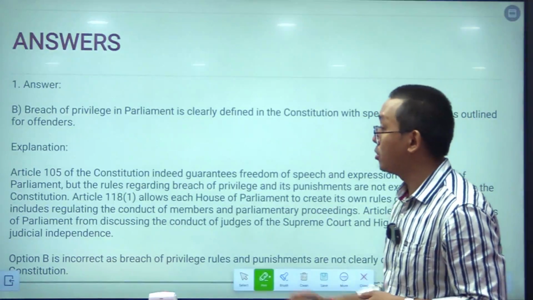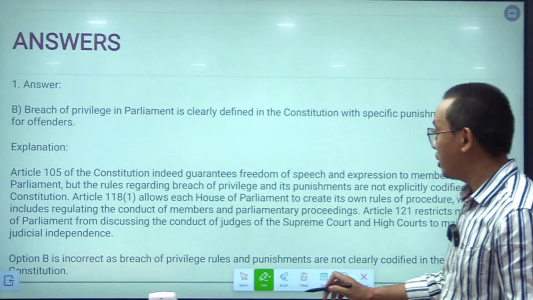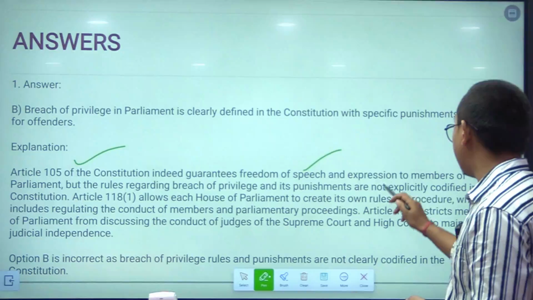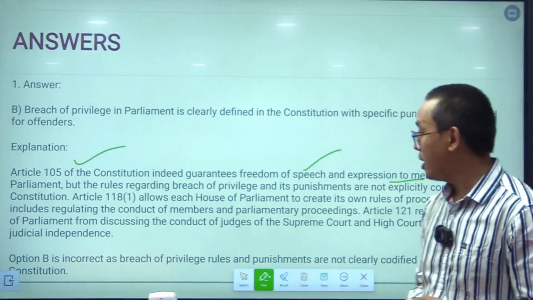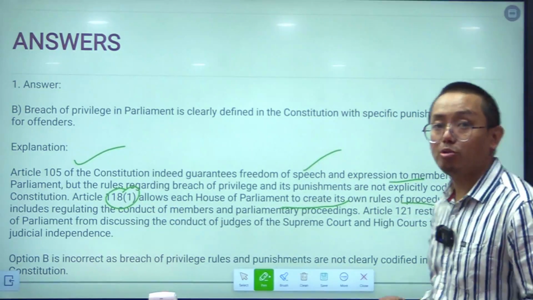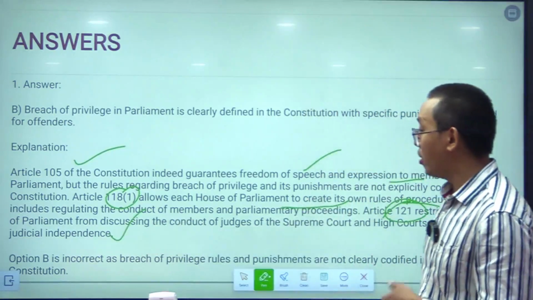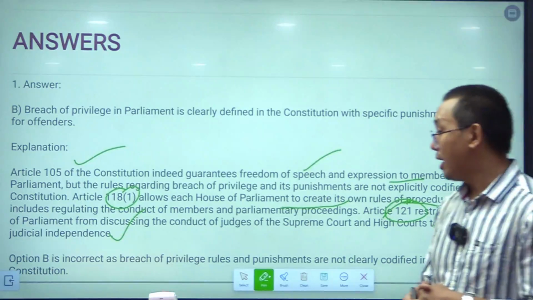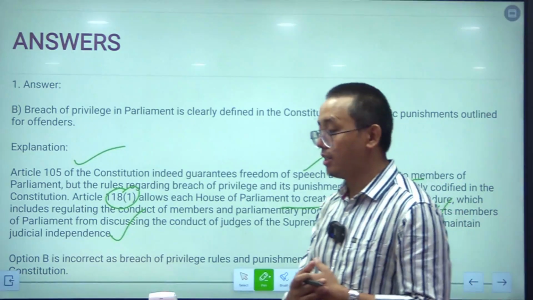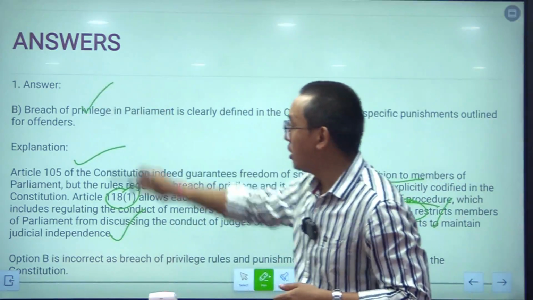Now the answers. These are the answers to the questions that I had given you at the beginning of the video. Article 105 of the Constitution of India guarantees freedom of speech and expression to the members of Parliament. Article 118, we discussed it, provides the rules of procedure in the House. Article 121 restricts the members from discussing the conduct of the judges in Parliament, and the breach of privilege and punishments are not clearly codified in Parliament. So the answer for that question is B.